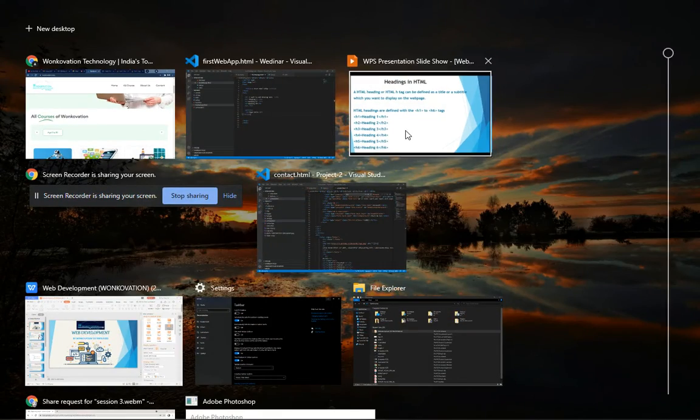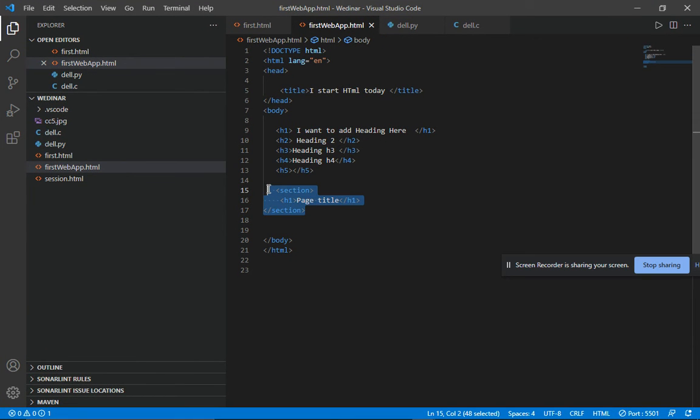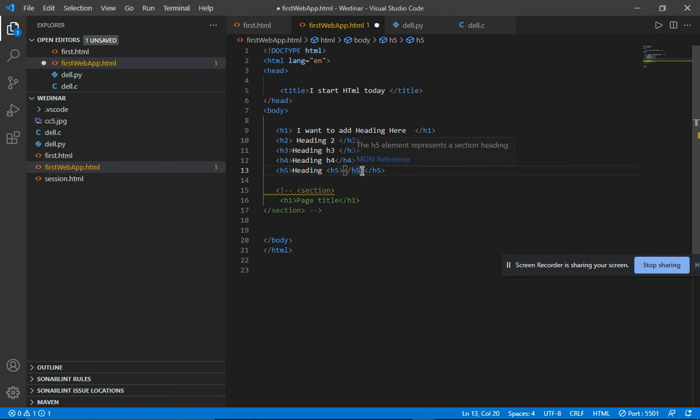So now, where are we? I will be on heading. Firstly, I clear all this heading, so I just comment this out. Okay, H6, H5. This is heading H5, and after that, oh sorry, I just copy another heading tag in HTML, H5. So I just cancel this. So what is H6? Heading H6, and I just save it.